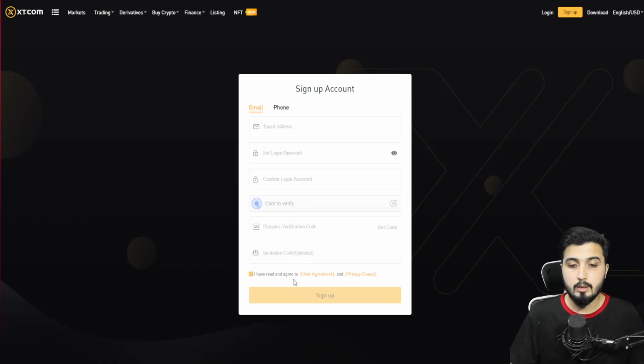Then click on we have read the user agreement, and sign up here. It'll ask you to solve a simple puzzle to prove that you're not a robot, then to put in a safety password and confirm it. And basically, that's all you need to do to make an account, which is pretty simple.